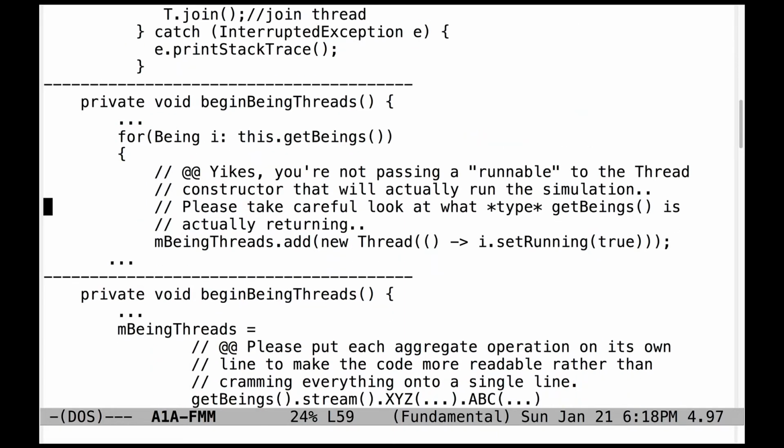Here's another interesting problem I saw. There were a number of variants of this. When people create new threads, they're passing the wrong information to the constructor of the thread. In this case, the code that's being passed in is a lambda expression that's simply going to call a method to set the thread to be running. Not entirely sure why that's being done, but it's unnecessary. You don't need to do that. There's more simplified ways of passing a parameter to the new thread in order to do what it needs to do. Take a careful look at what type the getBeings factory method is returning, and use that in order to identify what to pass into the thread constructor.